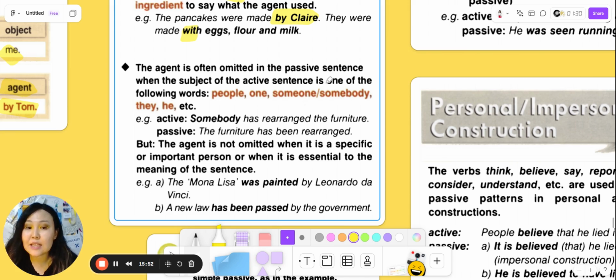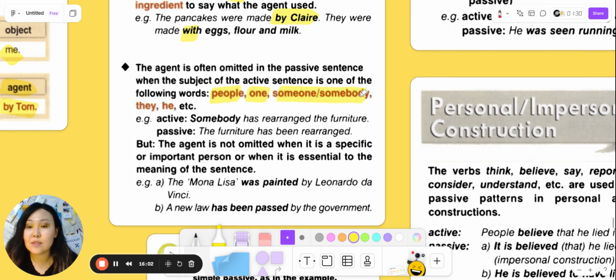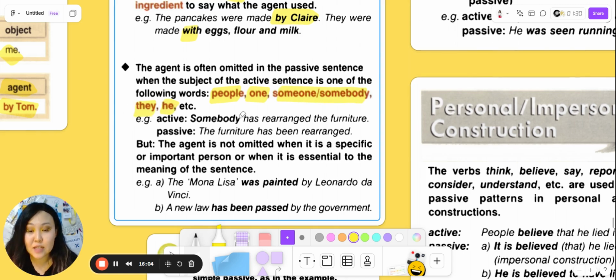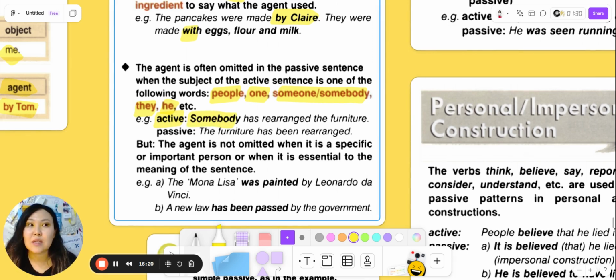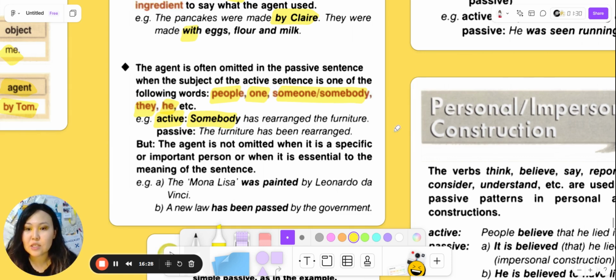The agent is often omitted in the passive sentence when the subject of the active sentence is one of the following words: people, one, someone, somebody, they, he, etc. So in active voice, we have: somebody has rearranged the furniture. In passive voice, we can just say the furniture has been rearranged, because there is no need to say somebody, because we don't know who that was, and it's not necessary to mention it.